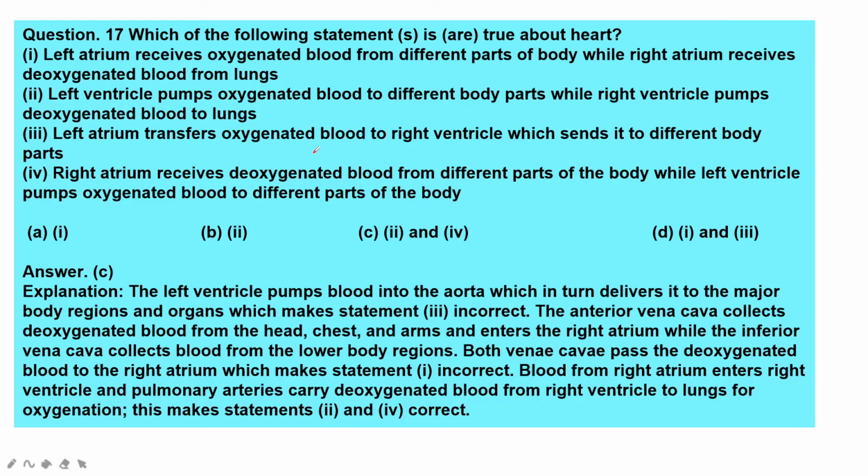The actual statement is the superior vena cava collects deoxygenated blood from the head, chest and arms and enters the right atrium, while the inferior vena cava collects blood from the lower body regions. Okay, so both vena cavas pass the deoxygenated blood to the right atrium, which makes statement 1 incorrect. Blood from right atrium enters right ventricle, and pulmonary arteries carry deoxygenated blood from right ventricle to lungs for oxygenation. Okay, so these options: C is right. Second one and fourth one are right.